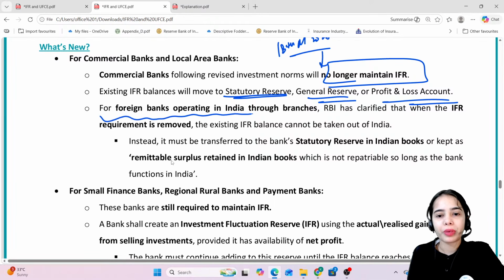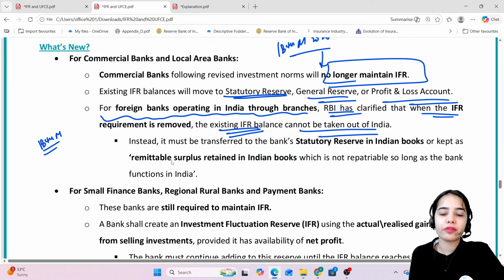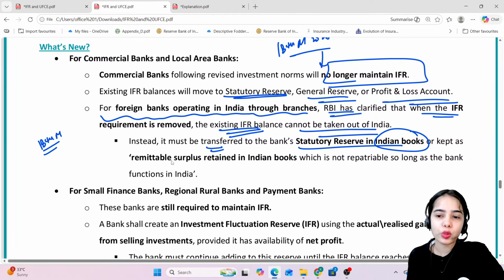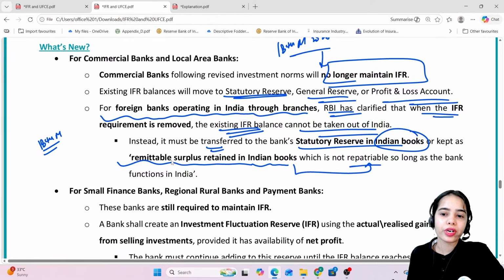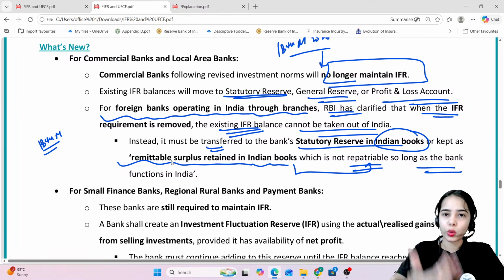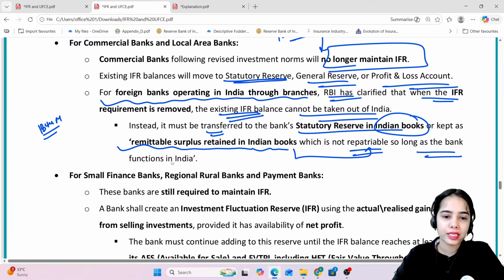For foreign banks operating in India through branches, RBI has clarified that when the IFR requirement is removed from 18th May 2026, the existing IFR balance cannot be taken out of India, though it can be transferred to the bank's statutory reserve in Indian books or kept as remittable surplus retained in Indian books, which is not repatriable so long as the bank functions in India. But when the bank closes down, then it can take back the surplus.